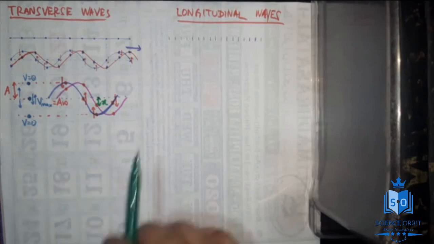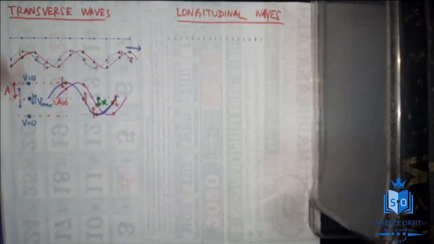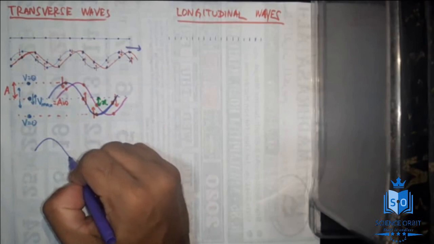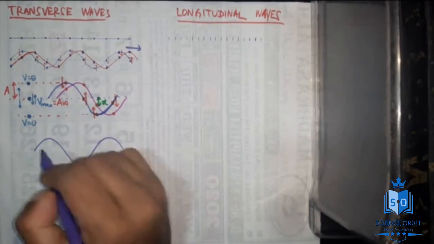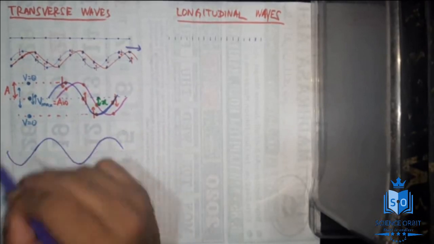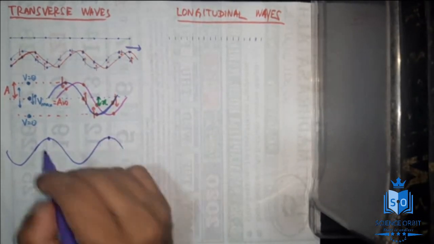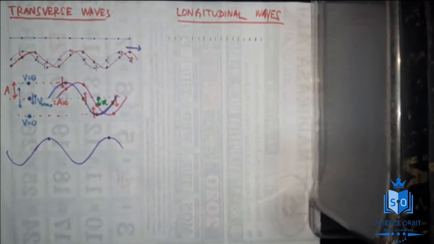So you can apply all the simple harmonic motion theories to each particle when you consider an individual particle. And one more thing you have to learn about the transverse wave. When you take a transverse wave, in earlier classes also you have learned that it has certain features, correct? I will draw a transverse wave. Now these positions have a special name. What do we call them? We call them crests or peaks.